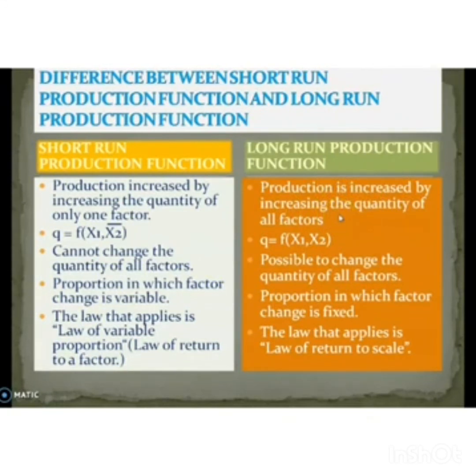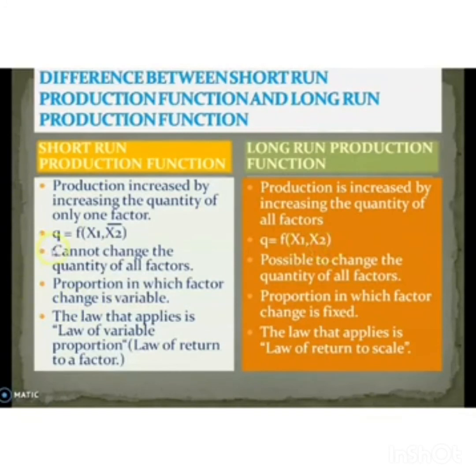All factors are variable. In short run, the production function can be expressed as Q = f(x1, x2), where x1 is the variable factor and x2 is the fixed factor. Whereas in long run production function, it is expressed as Q = f(x1, x2), and both factors or both inputs are variable.